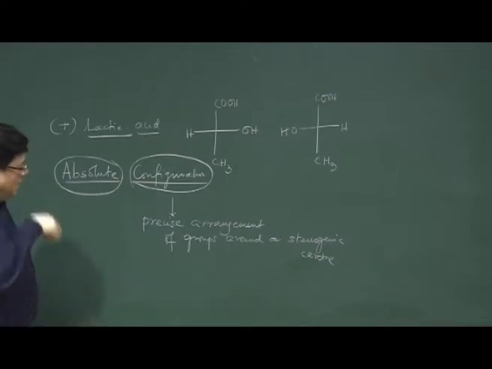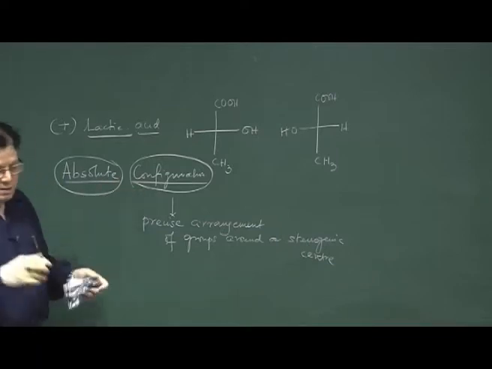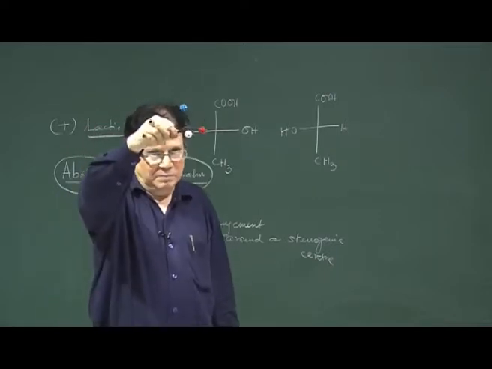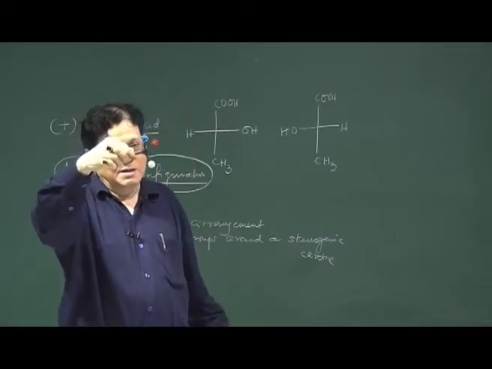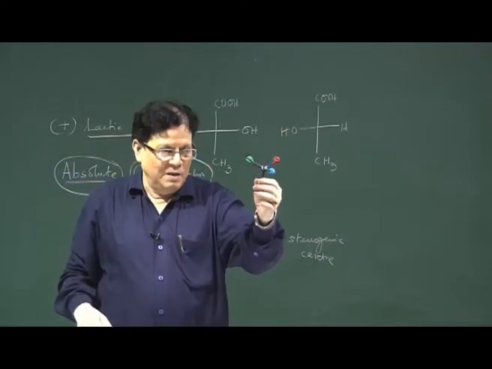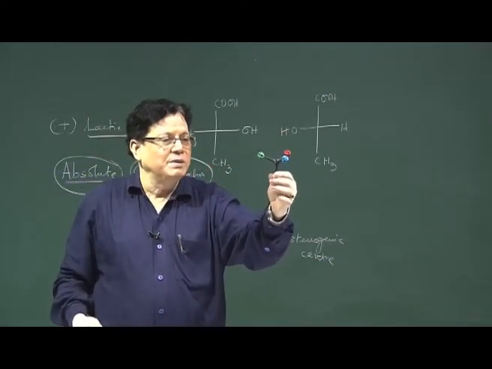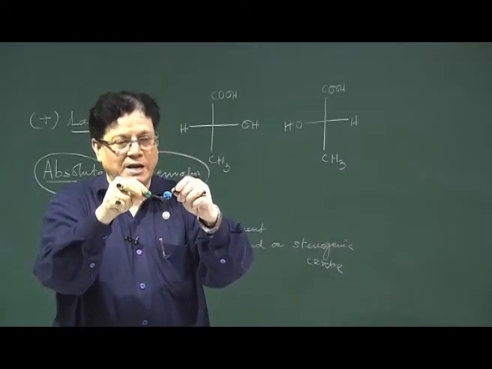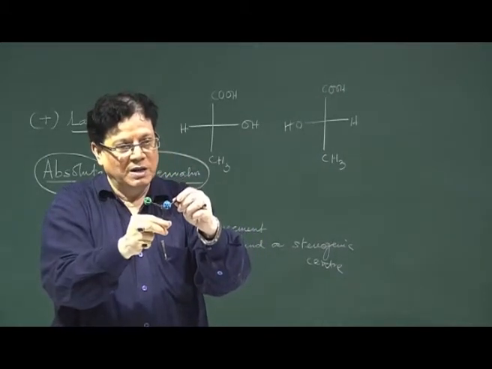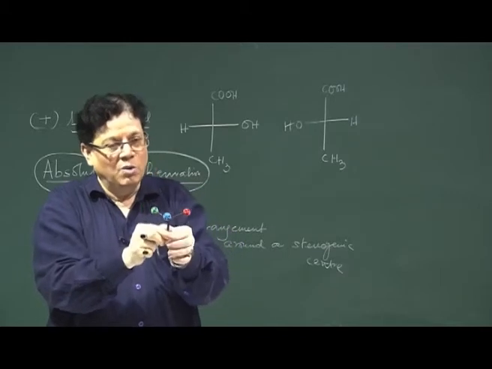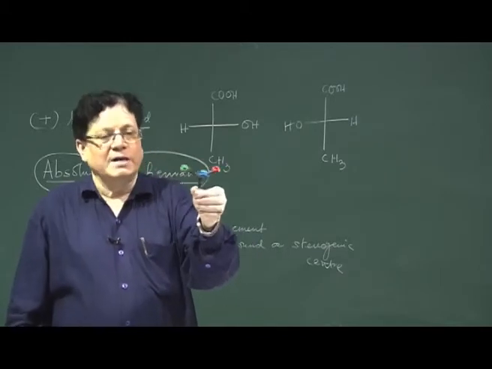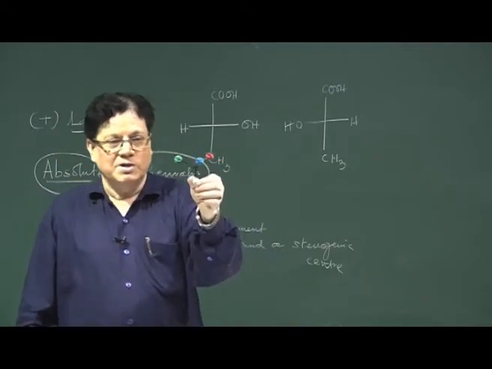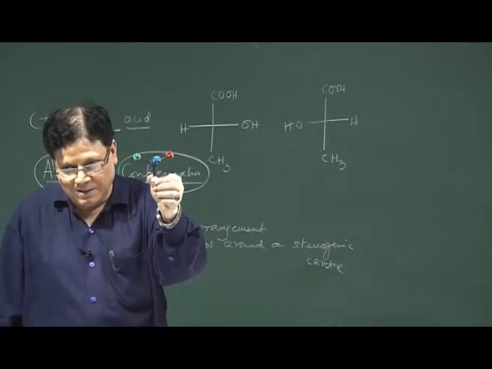Now, suppose this is one molecule, suppose this is lactic acid, and I assume that this red is the carboxy, this is the methyl, this is the H and this is the OH. If I know that this rotates the plane of plane polarized light in the clockwise direction, then it becomes plus lactic acid.